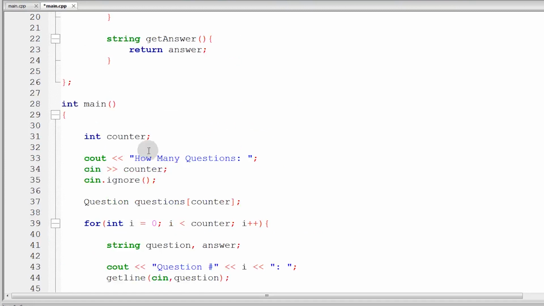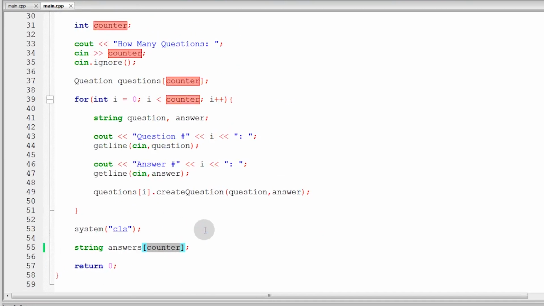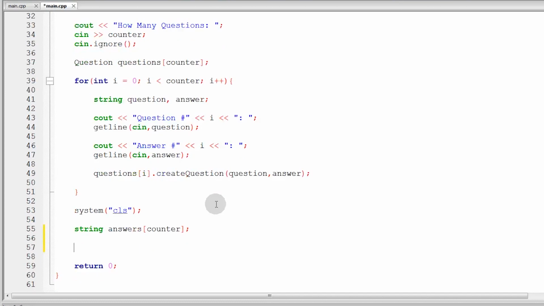So, I used the counter, right? As you can see, counter. So, there, we declared the string answers with as many as the questions. Of course, however many questions there are, that is also how many answers there will be. So, now we have our answers array. We now need to ask all those questions. So, how will we ask all of them? We will use a for loop again.